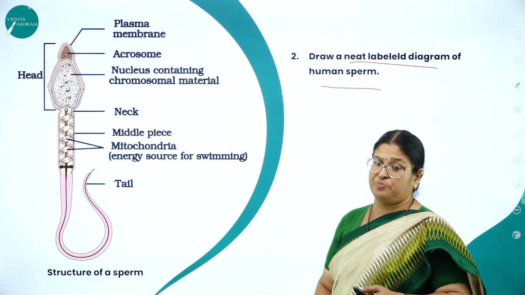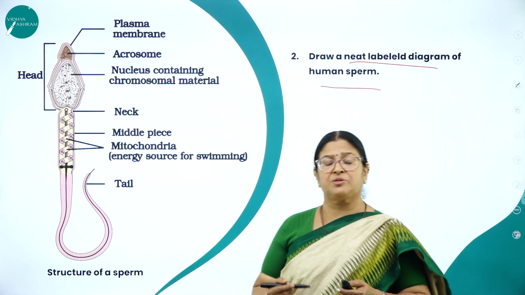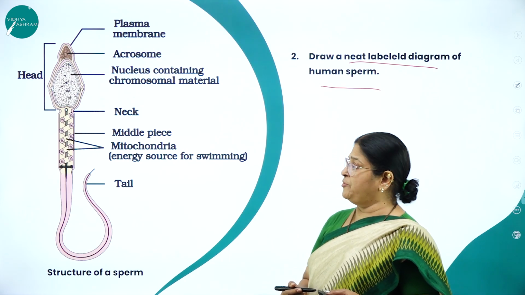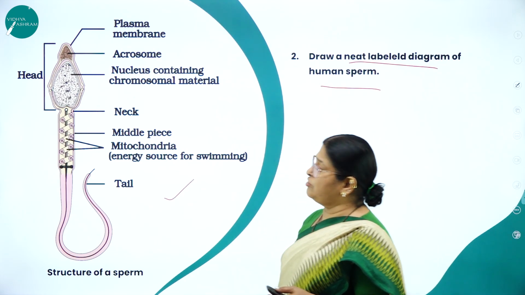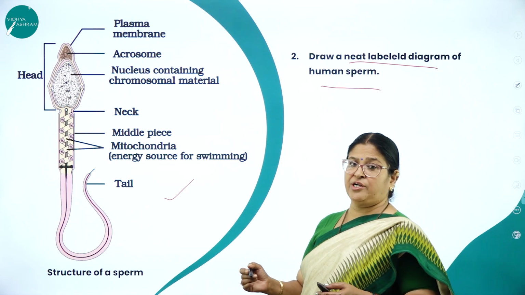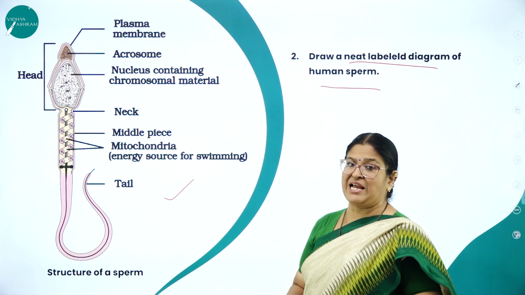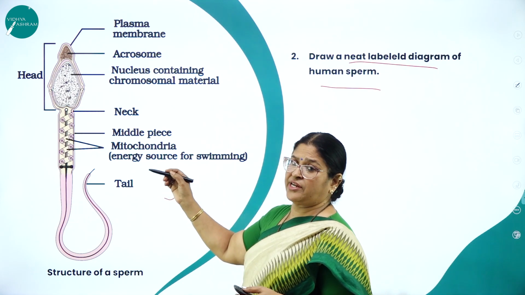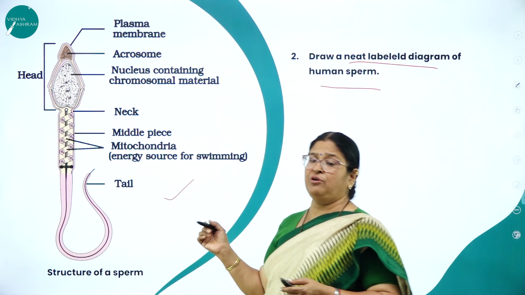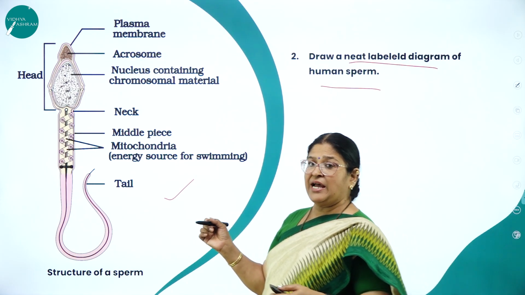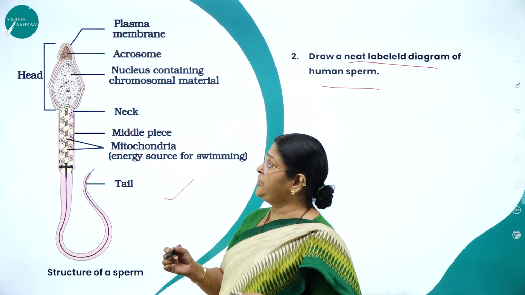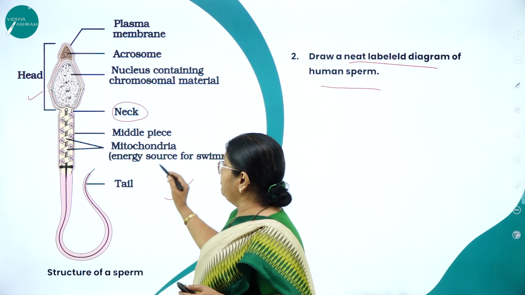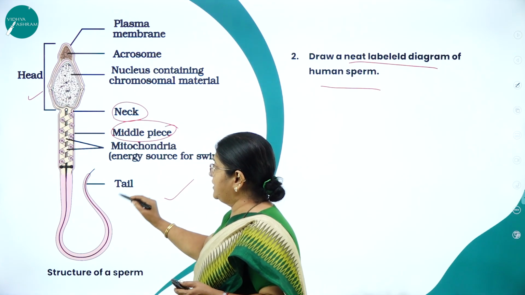diagram of human sperm. As we all know, human sperm is the male gamete which takes part in the process of reproduction. So this is the diagram of the male gamete, that is the sperm. Here you can see it measures around 25 to 50 microns in length, and the whole of the sperm is divided into 3 parts. Here you can see the head, a very short neck, middle piece, very important, and a tail.